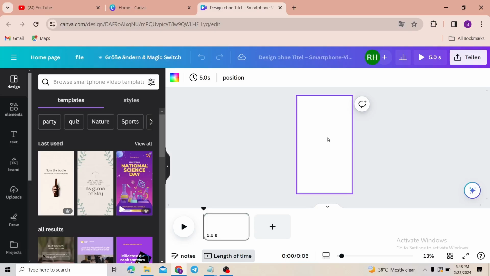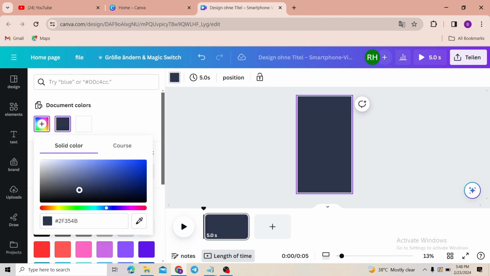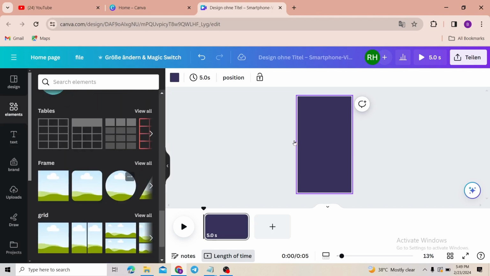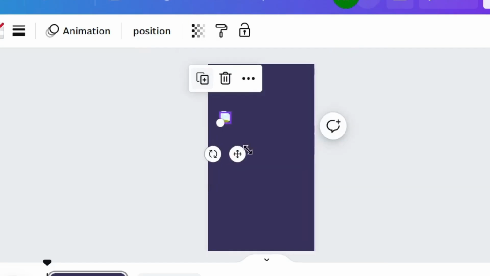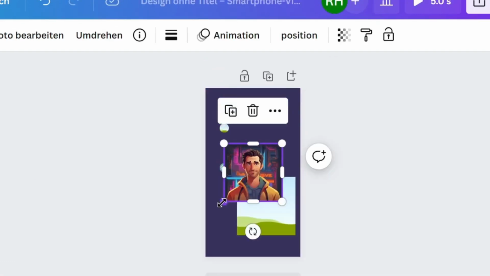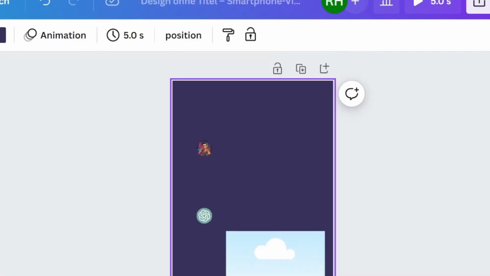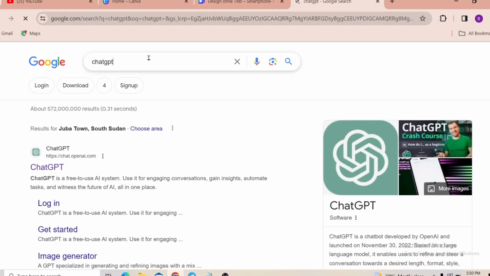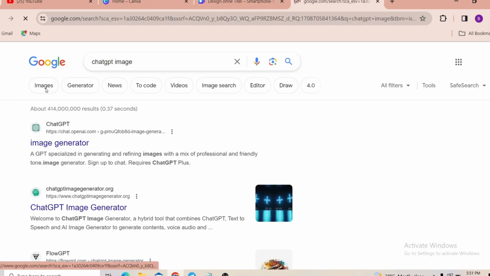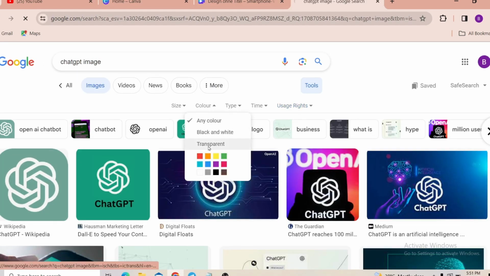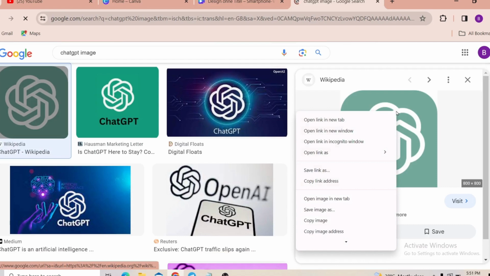Let's choose the background color like the ChatGPT background. After that, go to frames, choose a circle frame and put it like this. Let's duplicate this and make it go down again. Then get any image of you or anything to put in the circle frame. After that, let's go to Chrome or any browser and search for the ChatGPT logo image. After that, click on tools, go for color, click transparent, save it to your device and upload it to Canva.